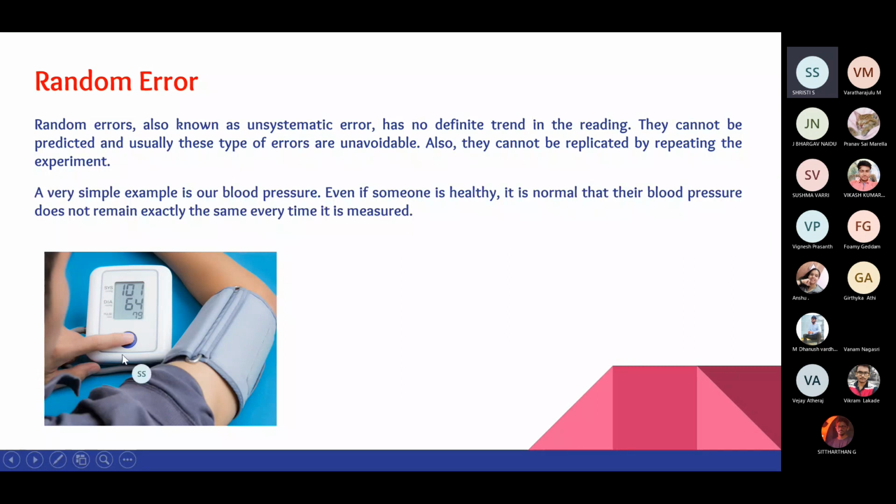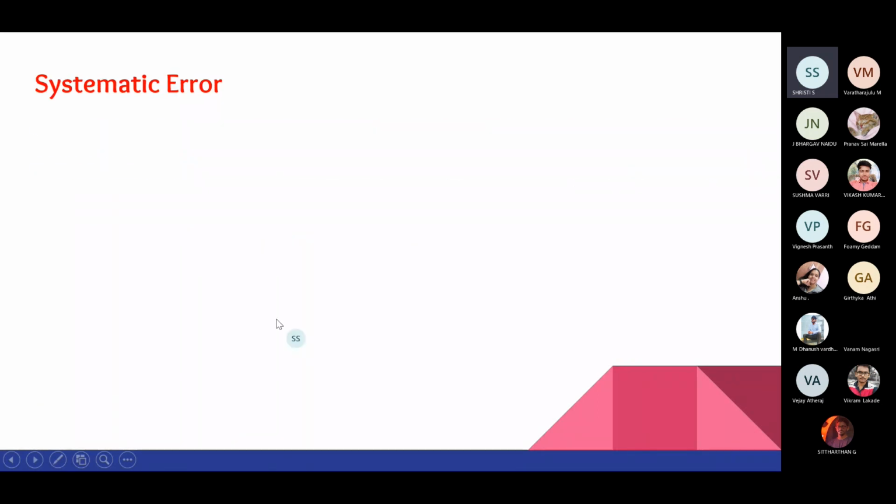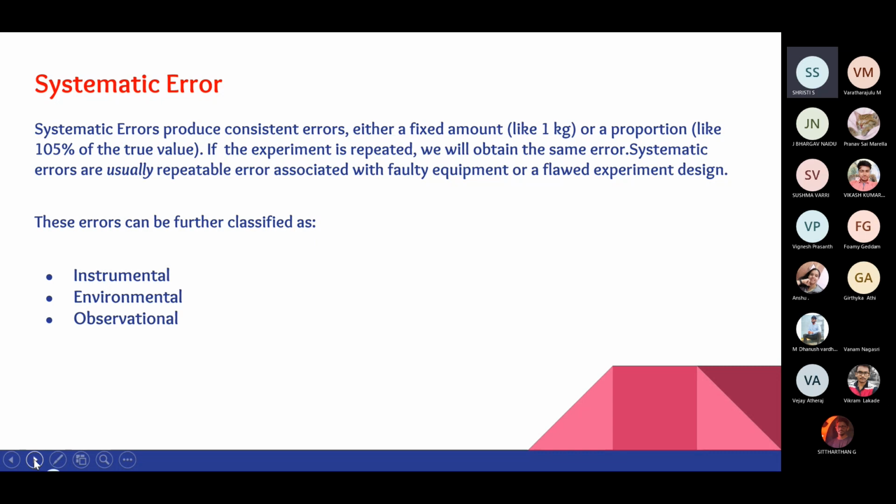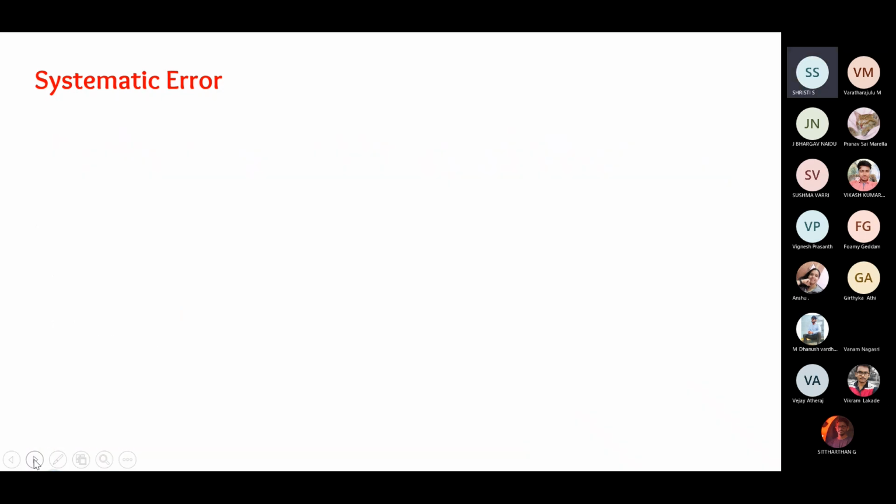The next is the systematic error. Systematic error can be quantified and it is well defined. For example, if there's a mistake in an instrument which shows 2 kg instead of 1 kg, then when we measure a person's weight, everything will be added by 1 kg. This is systematic error. It is further classified into 4 categories: instrumental, environmental, observational, and theoretical. Now let's look at what is instrumental.